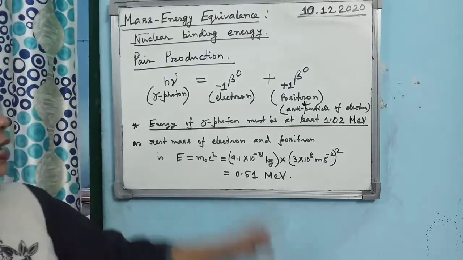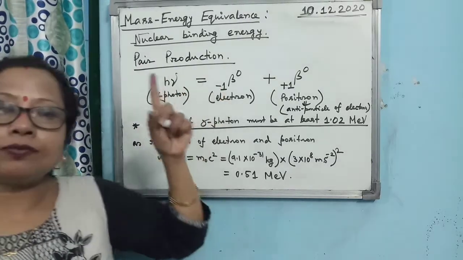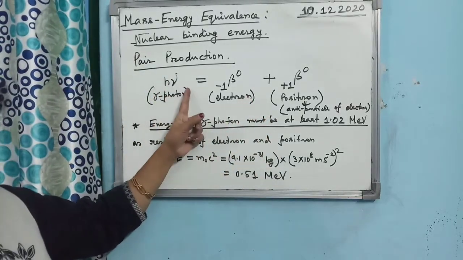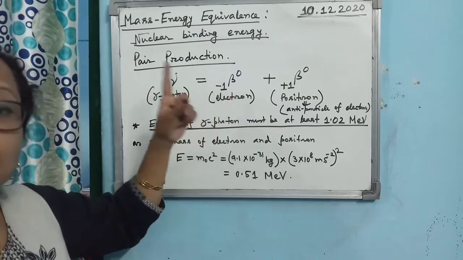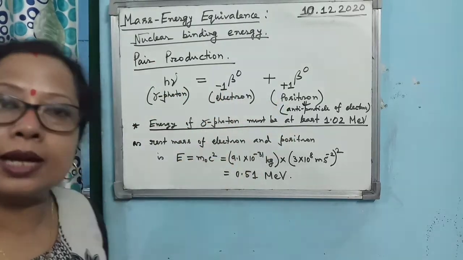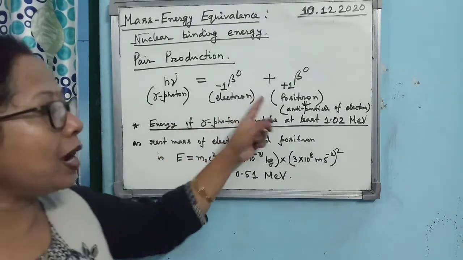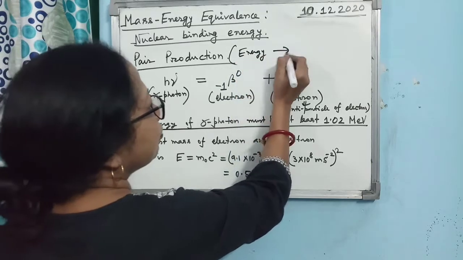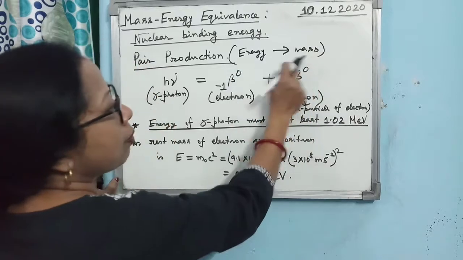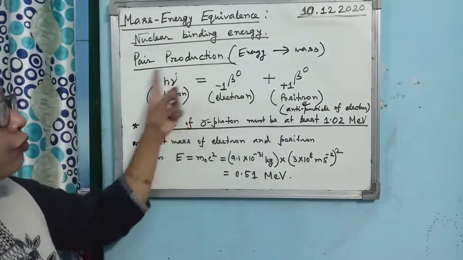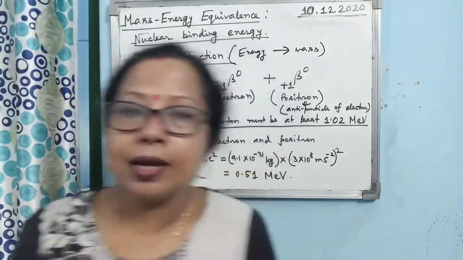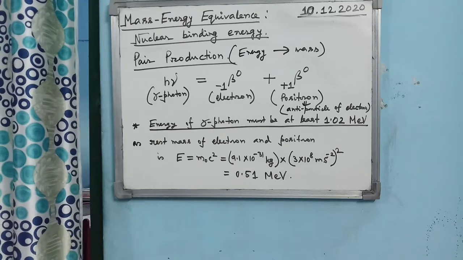So related to the topic pair production, the first point you have to learn is: what is pair production? Pair production means a gamma photon breaks up and produces a pair of electron and positron. That is known as pair production. And in pair production, energy is converted into mass. Look at the arrow, from energy to mass, meaning the gamma ray photon is converted into electron and positron. So only 4 points you have to remember related to the topic. Kindly learn it, practice it, and remember it.